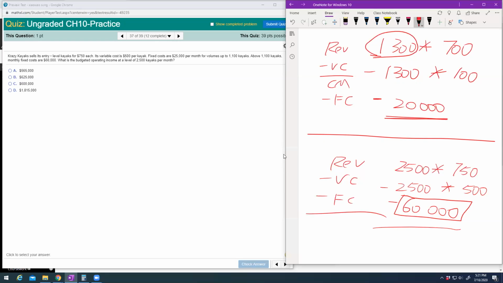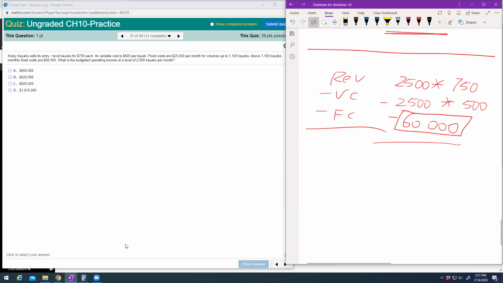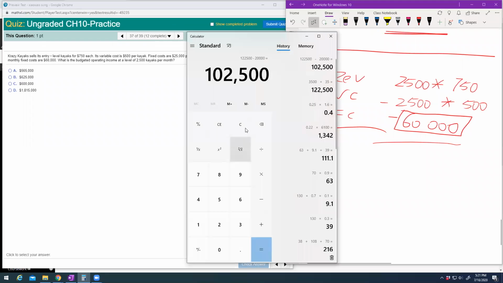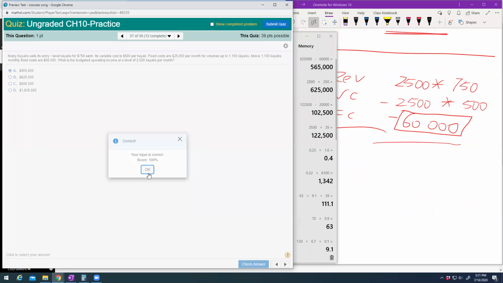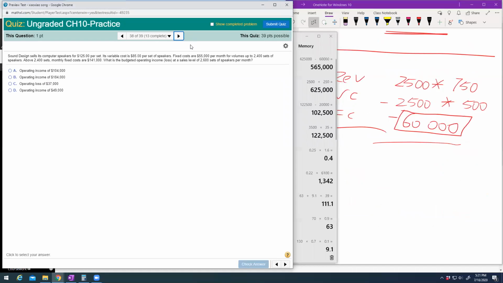Okay, so if you do that, you will find your operating income. We do it together: 2,500 times 250 contribution margin minus 60,000. So that gives me my operating income will be choice A. Right. Next one, asking you about